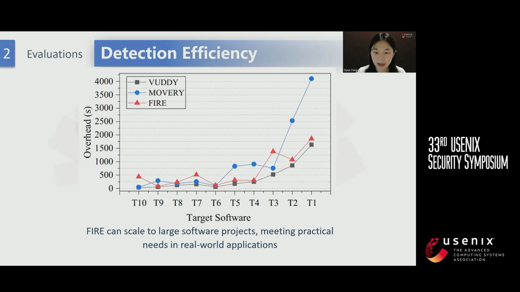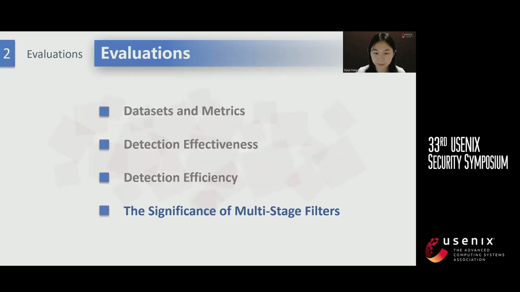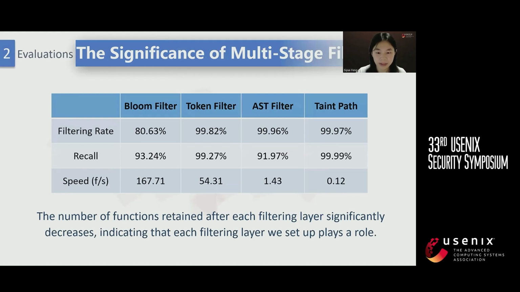This indicates that FIRE can scale to large software projects, meeting practical needs in real-world applications. In the second row of the table, we can see that the number of functions returned after each filter significantly decreases, indicating that each filter we set up plays a role.